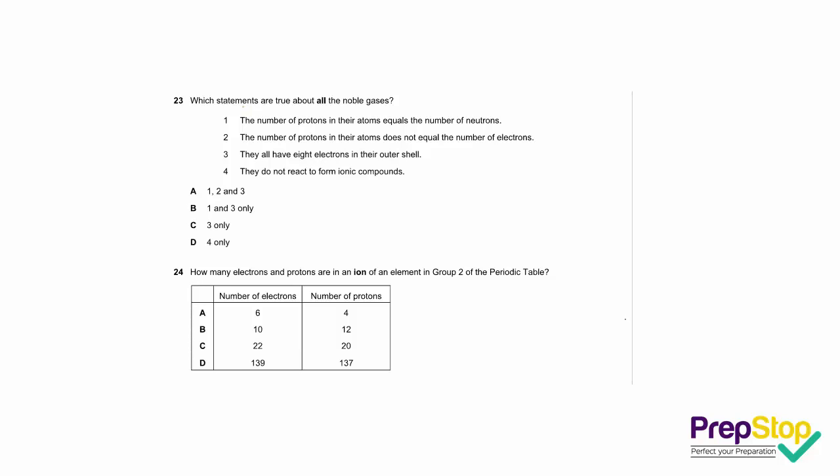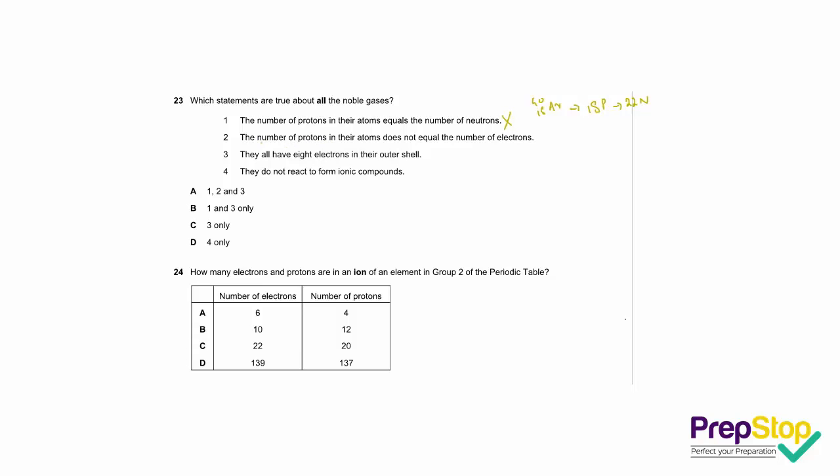Which statements are true about all the noble gases? Statement 1. The number of protons in their atoms equal the number of neutrons. If we take a look at the example of argon, so argon is 40/18 Ar, which means that it has 18 protons and 22 neutrons. This means that the statement is falsified, so it cannot be correct.